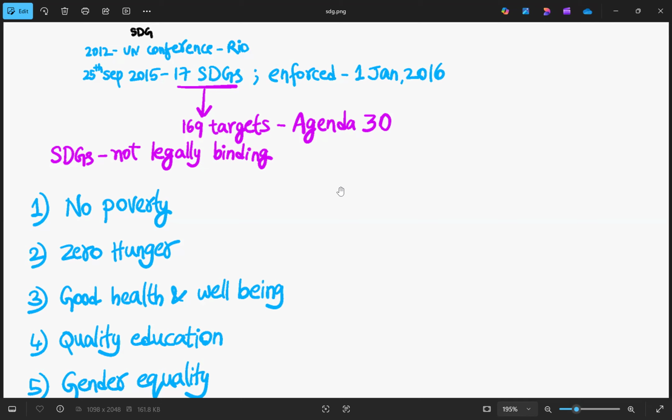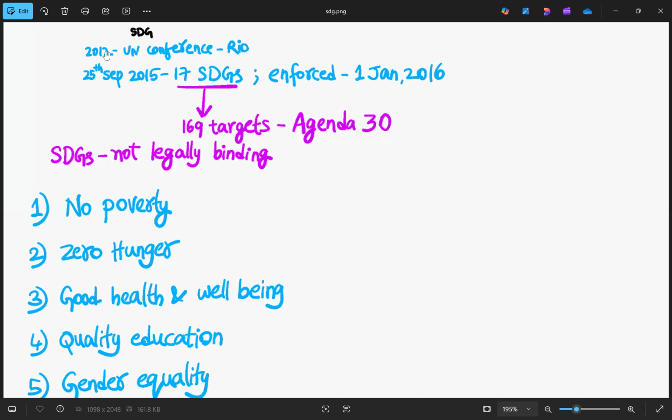Before going to the SDGs, we'll first get to know the history behind it, or the causes that resulted in the creation of SDGs. In 2012, the story of SDGs started. There was a UN conference in Rio, and in that conference there was a discussion about sustainable development.